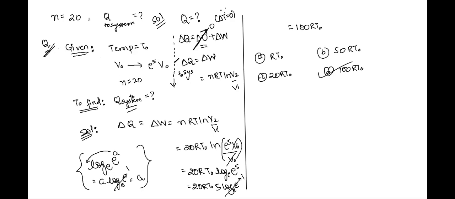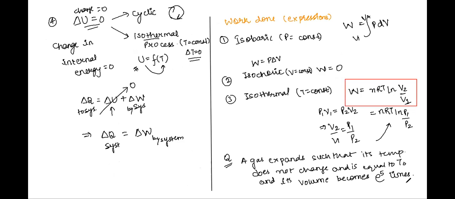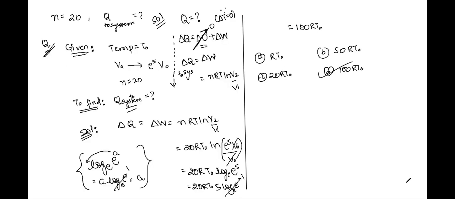Yes, sir. Okay. So, Atul, can you explain it to everyone, the question and the approach in your words? You may take a minute. Go ahead. Yes, sir. We need to find the heat given to the system. For a process which is isothermal, change in internal energy is zero. So we will use the formula delta Q equals delta U plus delta W, where delta U is zero, and then delta Q will be equal to delta W.